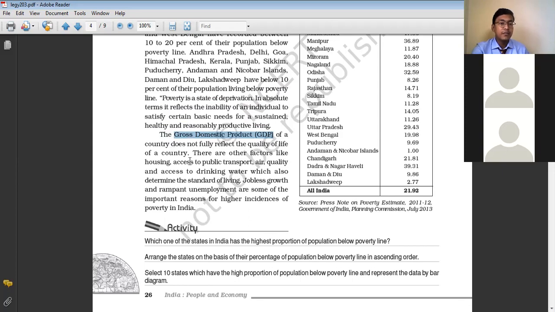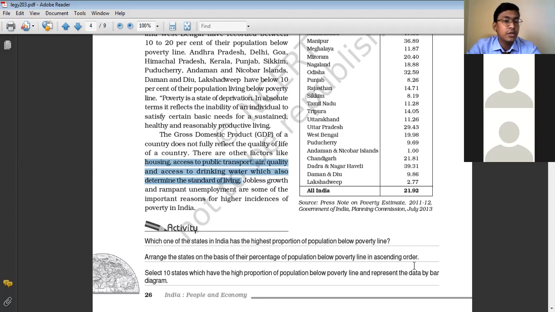But apart from this, the housing facilities, access to public transport facilities, and access to clean water and air also determine the standard of living. Because in the urban areas, what do we mainly think? That people living in the urban areas are rich, and they enjoy a better standard of life.